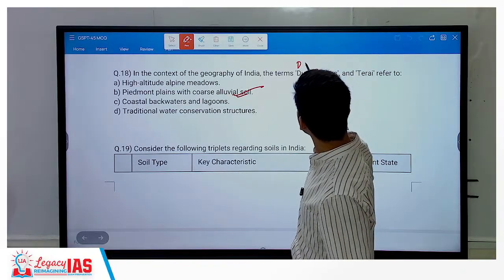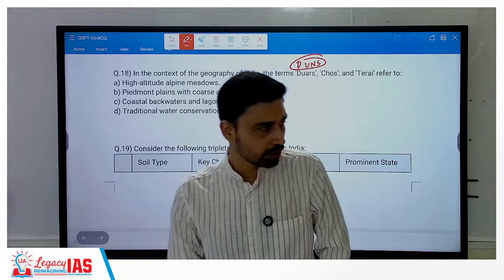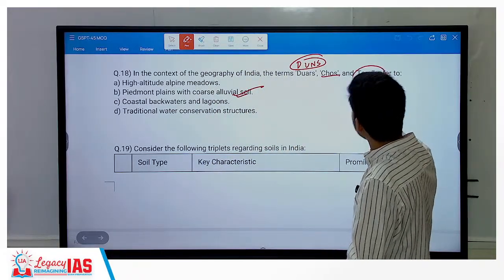Duars and dunes. Both are same. In the western part it is called dunes, in the eastern part it is called duar. Duar, chos is same, tarai we have discussed as part of the plain.